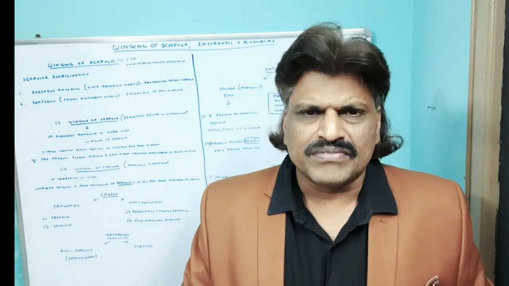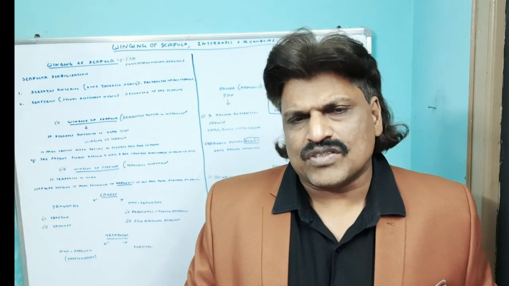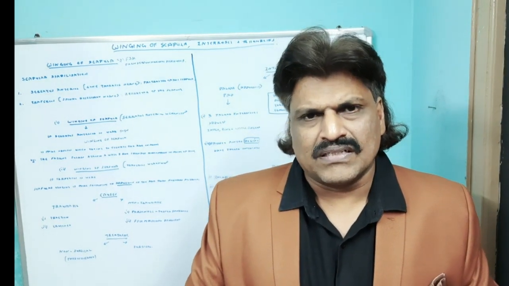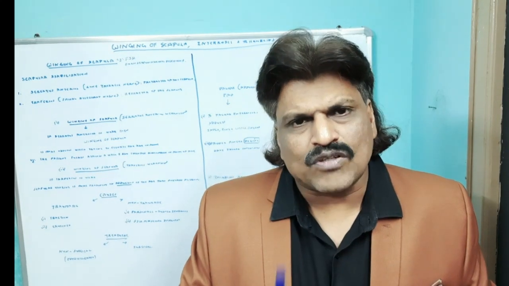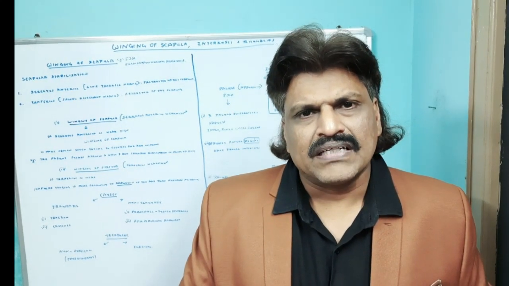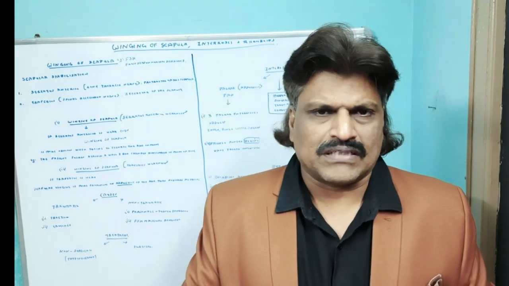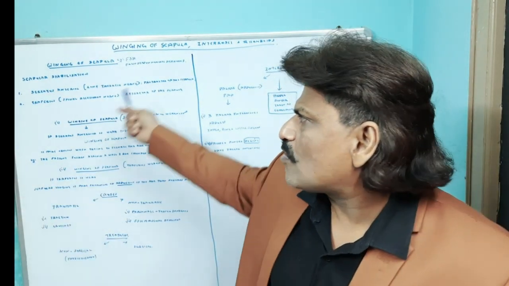Today we are going to talk about very interesting clinical concepts of upper limb muscles. There are some unique features of few muscles of the upper limb. We are going to discuss those important clinical concepts: the clinical concepts of winging of scapula, the clinical concepts of interossei and the rhomboid muscle. First, let's start off with the winging of the scapula.